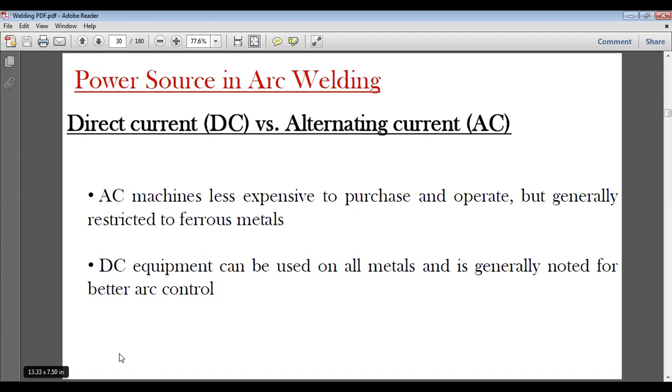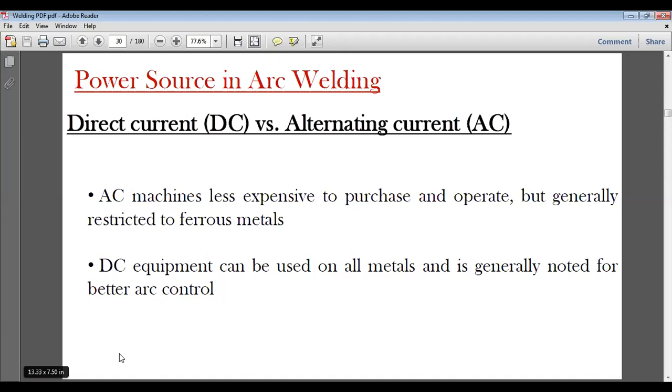We have earlier discussed that electrodes are coming into contact with the metal, and this way they first touch the metal momentarily, and they are taken away. When the current is established, within a fraction of a second, we touch the electrode with the metal, and then we take it away, and then electricity starts flowing.